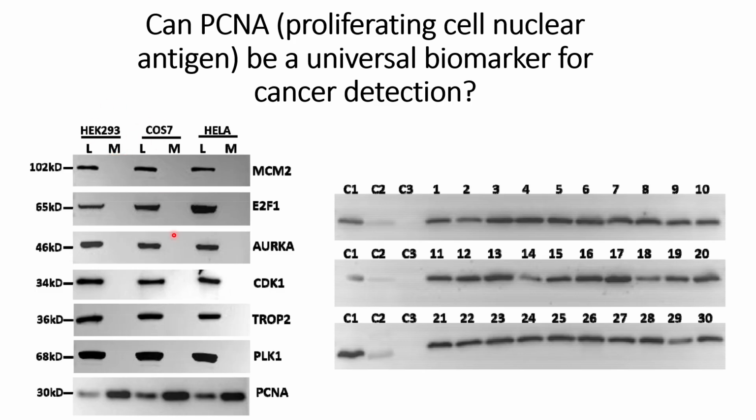Along with PCNA, they also checked other proliferating markers, such as MCM2, E2F1, AURK, CDK1, TROP2, PLK1. And what they are able to see is that these markers are present in the cell lysate, but they are not present in the cell culture media, whereas PCNA is present in both the cell lysate and also in the cell culture media.